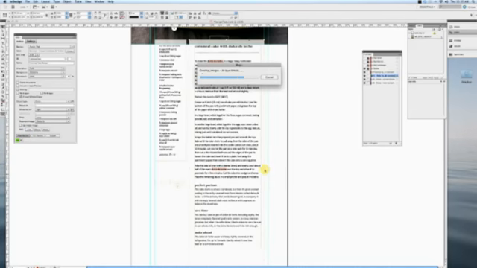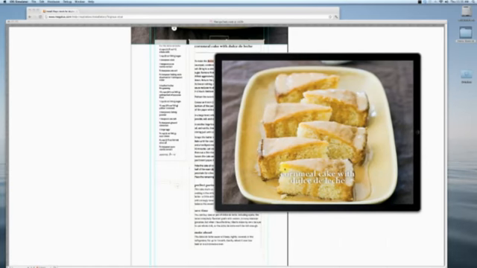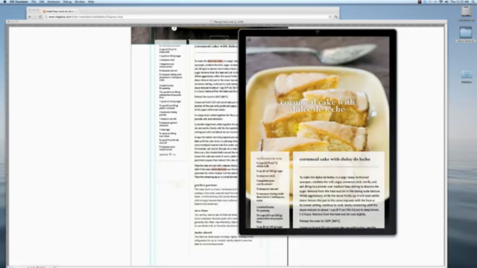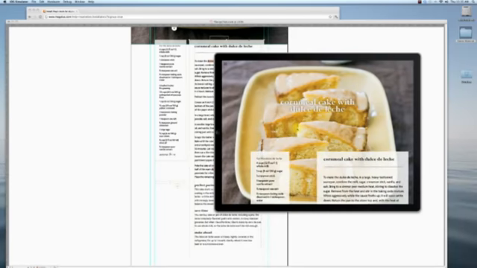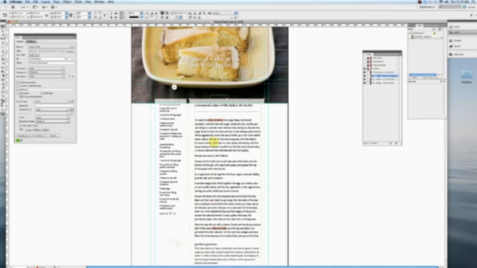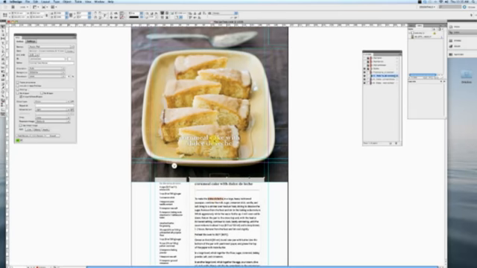And this is really the process you can go through. This is the advantage to fast review. Try something, hit review, see how it looks, see if it's behaving the way you want it to. All right, now when I turn it, you'll see that that whole block of things is moving together. That's how I want it to work. So that's pinning. If you're pinning on the A layer, you'll notice that you can only pin left or right. That's because there sort of is no top or bottom to the A layer because it can be free scrolling. If you're pinning on the B layer, you can pin in different directions as well.